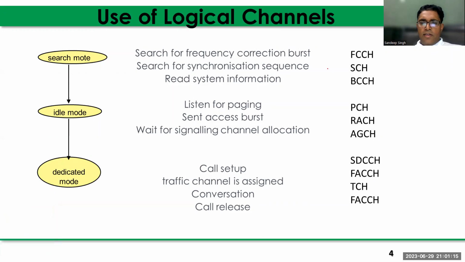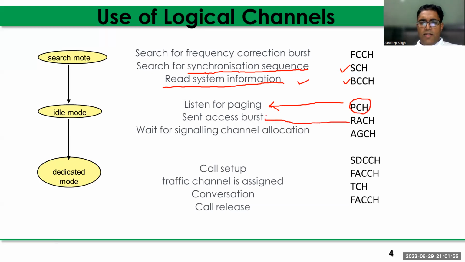Second is the SCH logical channel, which is used for the synchronization of the frame in the GSM network. And the BCCH channel is basically used to read the system information, like the LAI. There are different types of information; the broadcast information, that is BCCH, is transmitted to the UE. And the paging channel is to listen for paging when any incoming call is there. The paging channel comes first, then the UE responds against the paging, right?